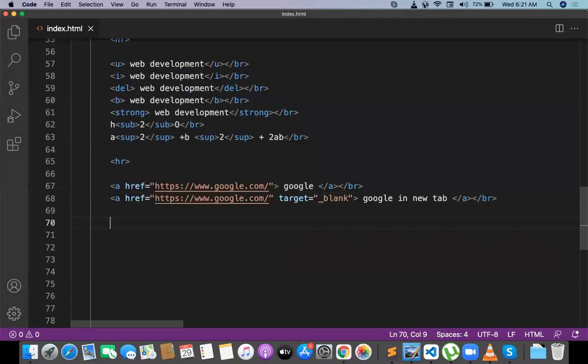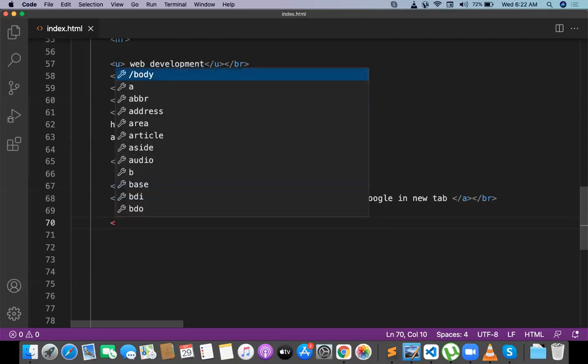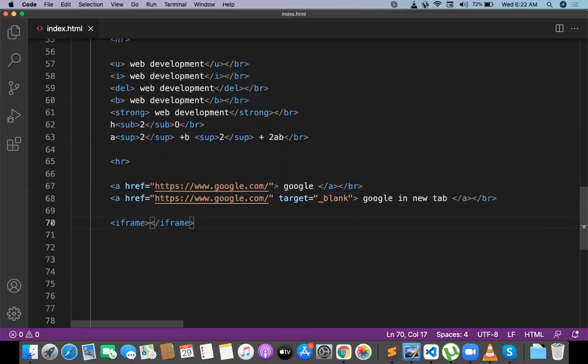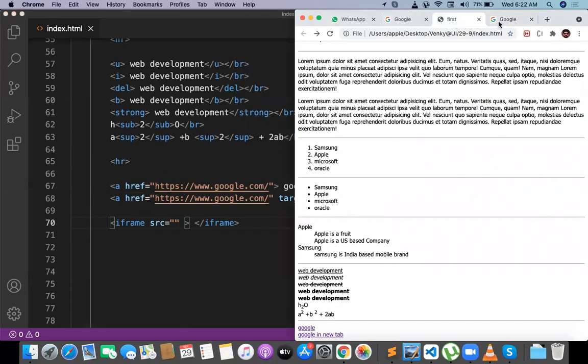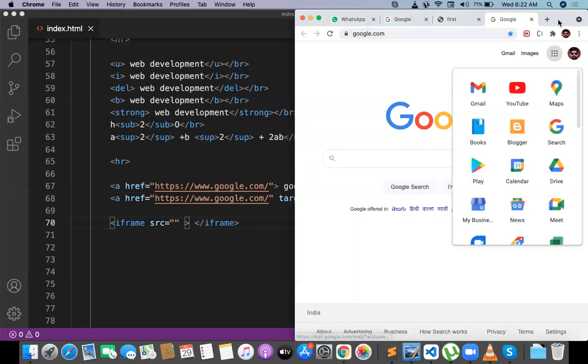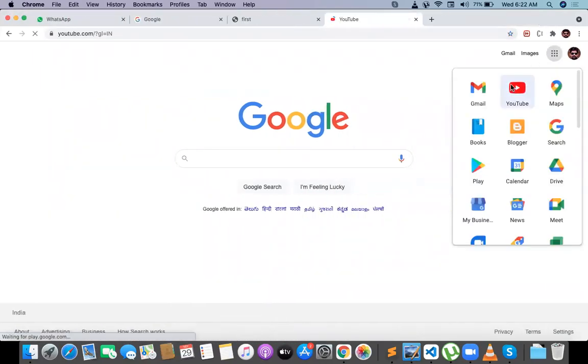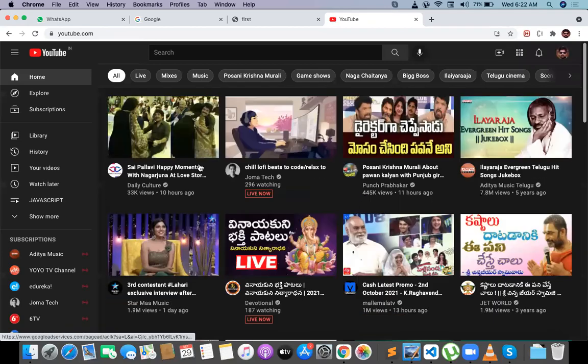Then we have one more important concept called iframes. Iframe is loading with src. The attribute is src. Anchor tag has an attribute called href, but iframe has src. Src is nothing but source. Let me take some iframe. Whatever URL you want, you can take in the iframe. So let me go for something like YouTube. I'm taking a YouTube link and loading it. Let me take this one.